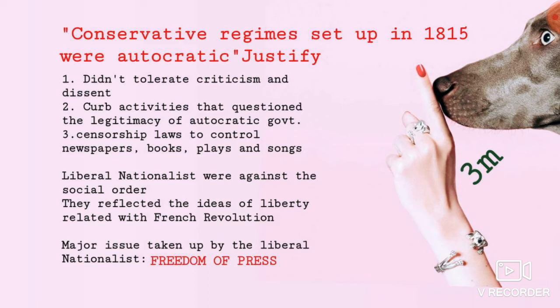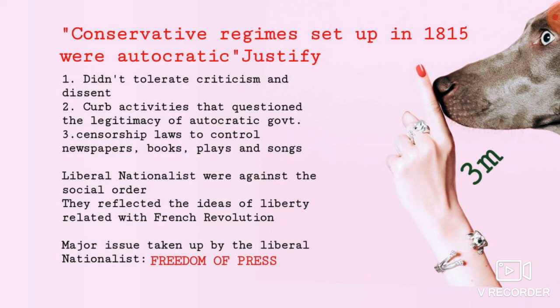So only good things about the government could be published. Clear? So these were the things followed by the conservative system. They cannot tolerate any criticism, they curb the activities which question them, and they follow censorship laws to control newspapers, books, etc. Because of that, the conservative system was said to be autocratic, as they were very strict.